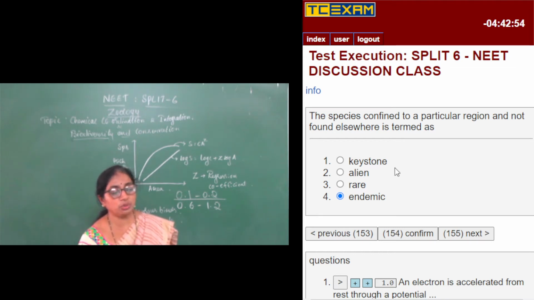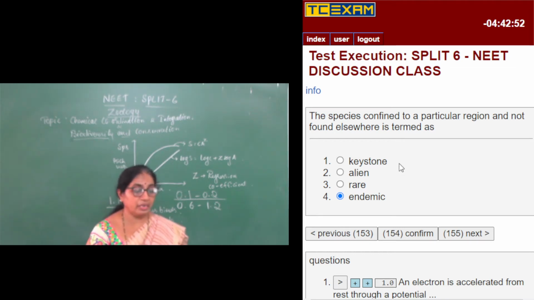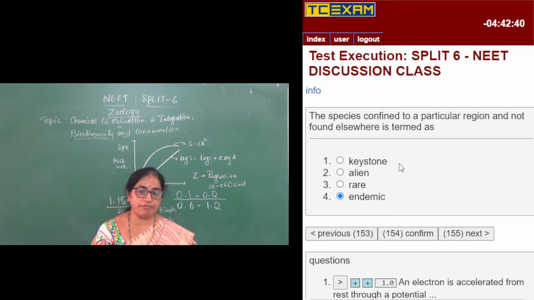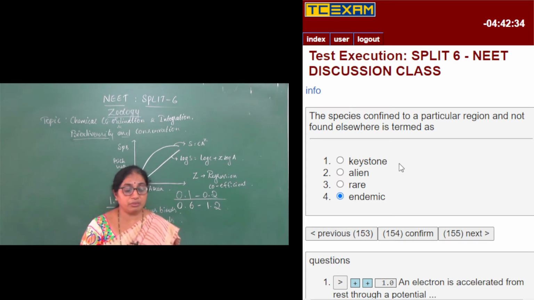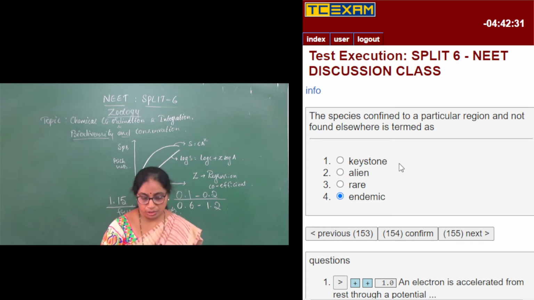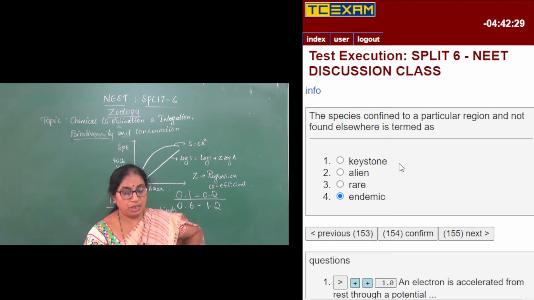So keystone is one of the important tools to study the various organisms, and a keystone is one of the important organisms which will represent that particular ecosystem. For example, the African elephant. So the African elephant is telling something about the African continent itself. So that becomes the keystone species. So alien species, not an indigenous species.